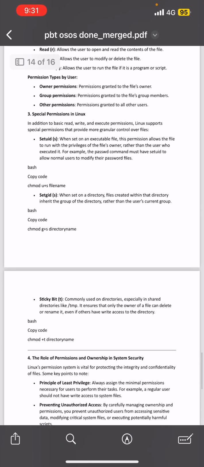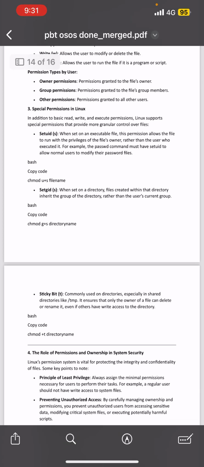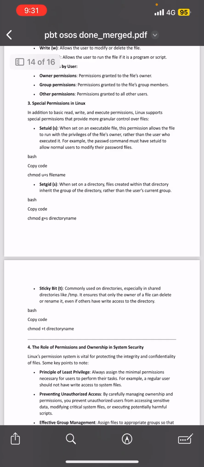In addition to basic read, write, and execute permissions, Linux supports special permissions that provide more granular control over files. So the first one is setuid. When set on an executable file, this permission allows the file to run with the privileges of the file's owner rather than the user who executes it. For example, the passwd command must have setuid to allow normal users to modify their password files.